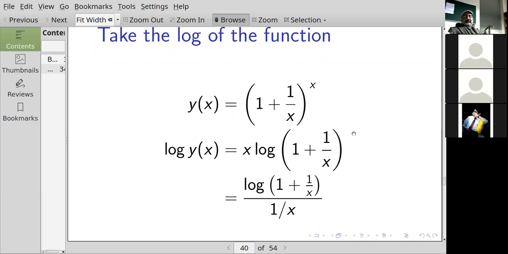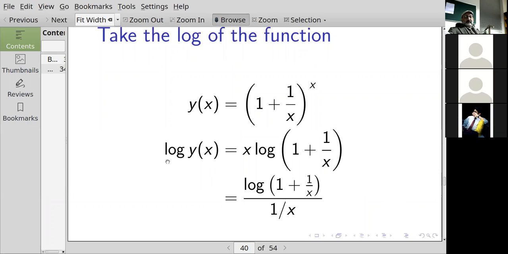Now I would like to apply L'Hopital's rule to it. L'Hopital's works for quotients, for a function divided by a function. So if I want to rewrite this as a quotient of two functions, I can write it as the logarithm of 1 plus 1 over x divided by 1 over x.